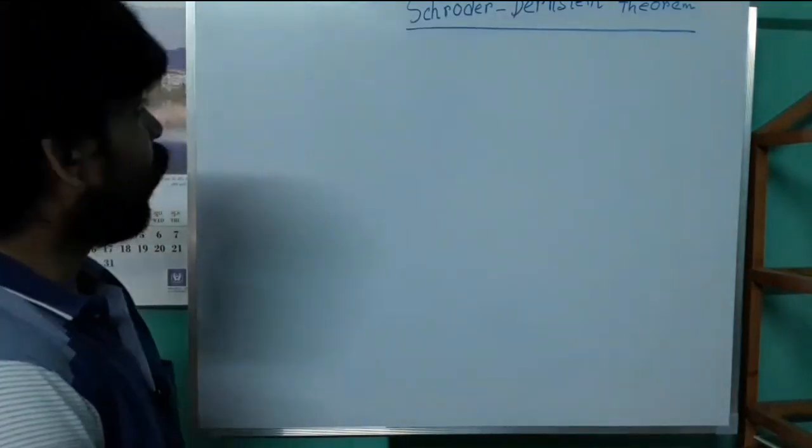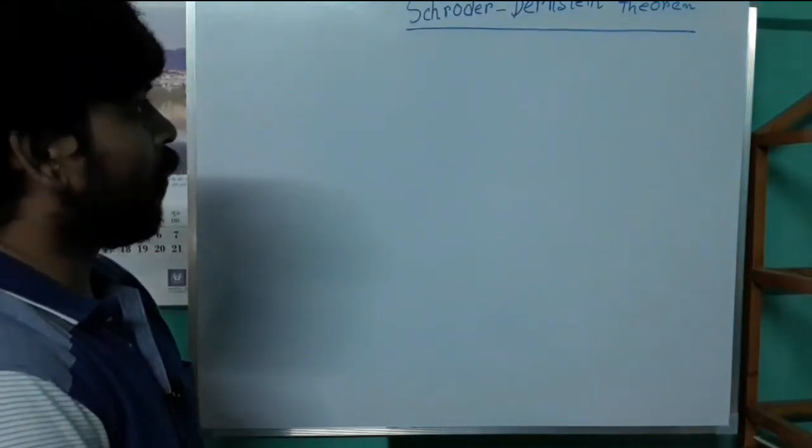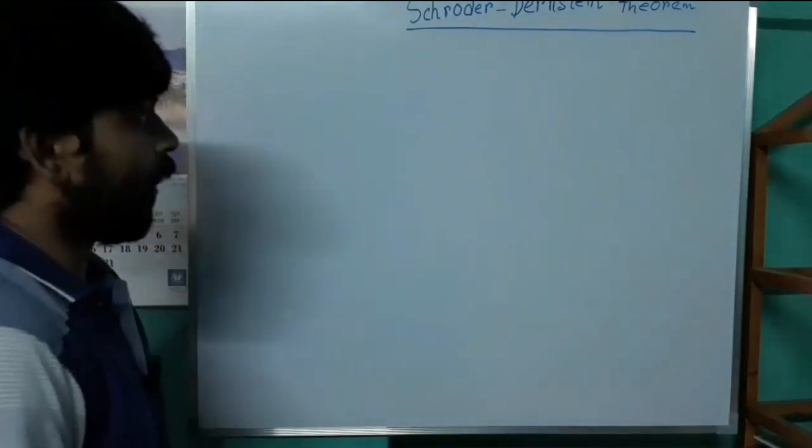To prove this theorem, we need to recall one lemma. So, a lemma.